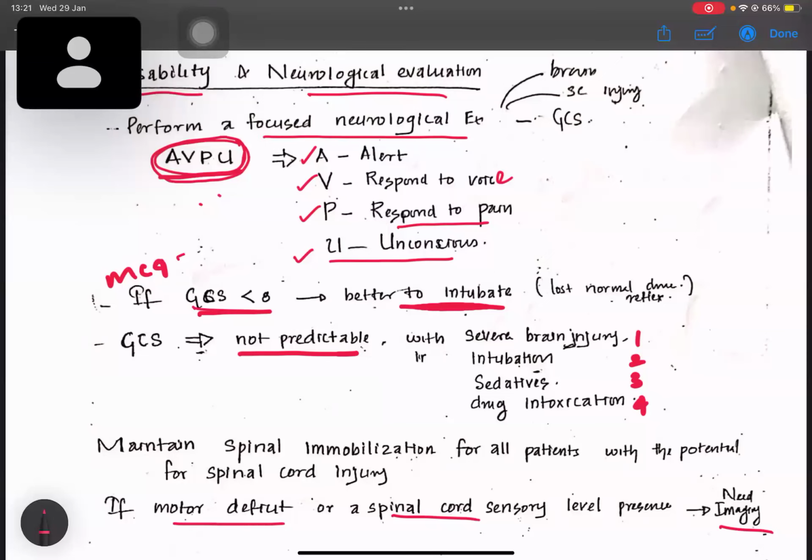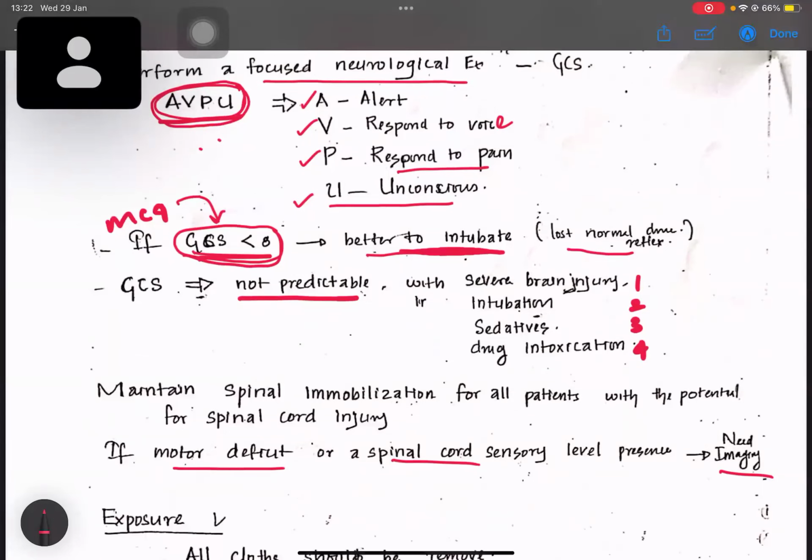If this is an MCQ and SPR point, if the GCS is less than 8, it means it's better to intubate, because these are assessed in SPRs, like the patient presented with head injury and so on, and his GCS is 7. What's the next best management? So if the GCS is given as less than 8, the first thing you have to do is intubation. Okay, because the normal respiratory reflex is lost when the GCS is less than 8. So it's better to intubate.